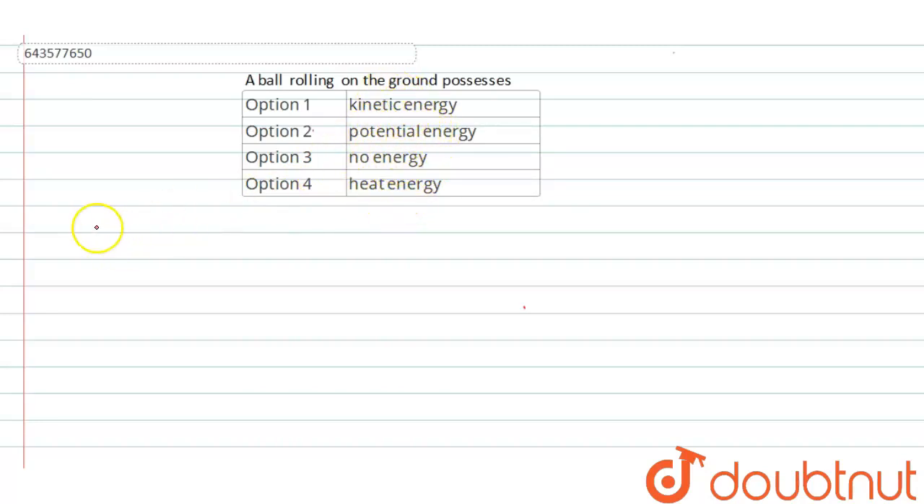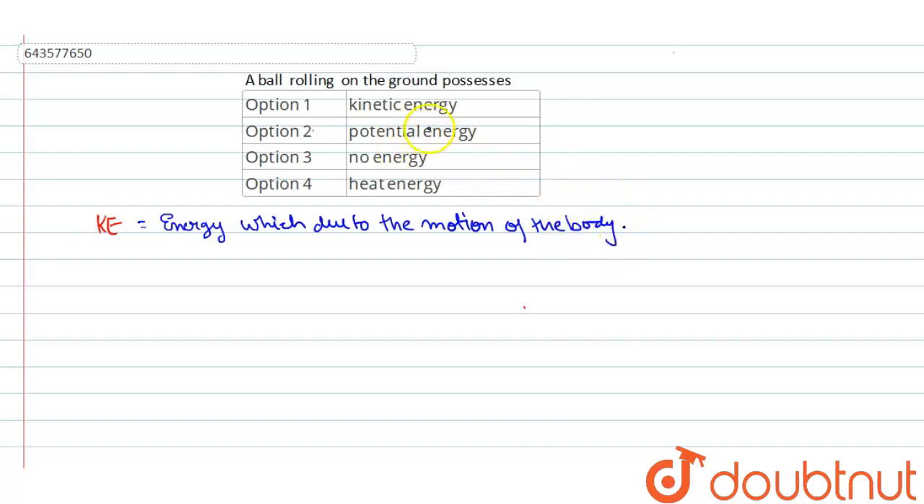So what is kinetic energy? Kinetic energy is due to the motion of the body. Kinetic energy is the energy which is due to the motion of the body, right?